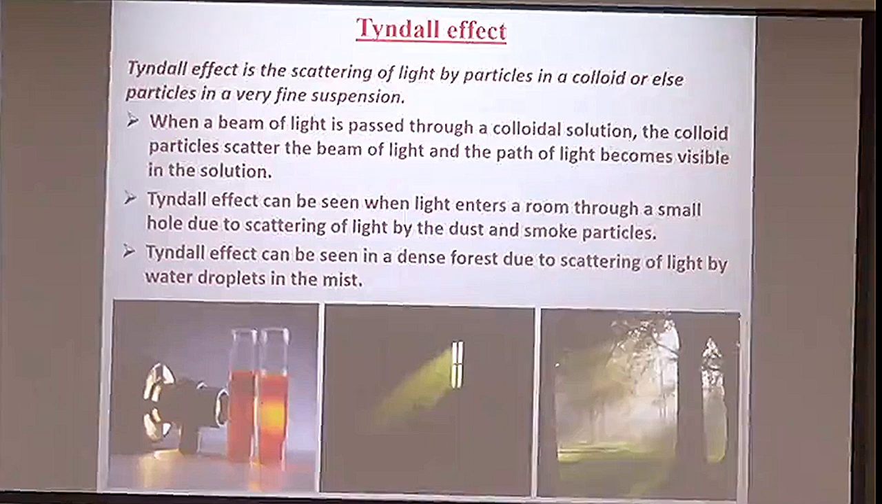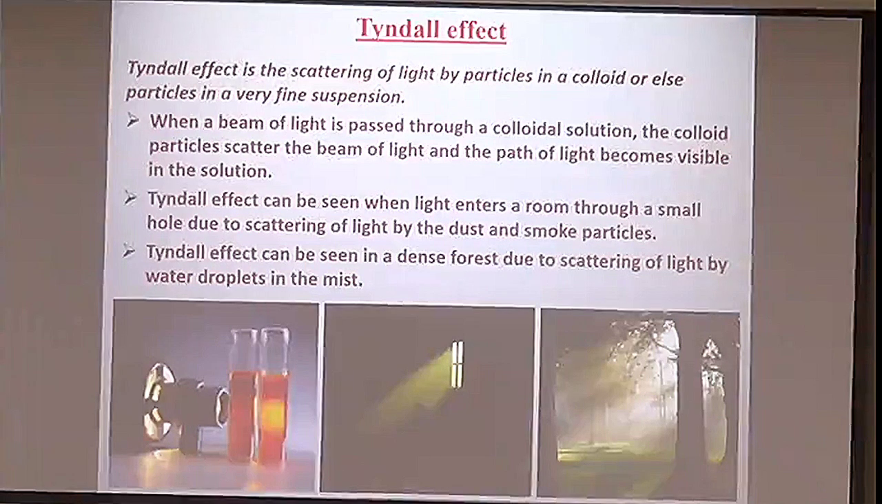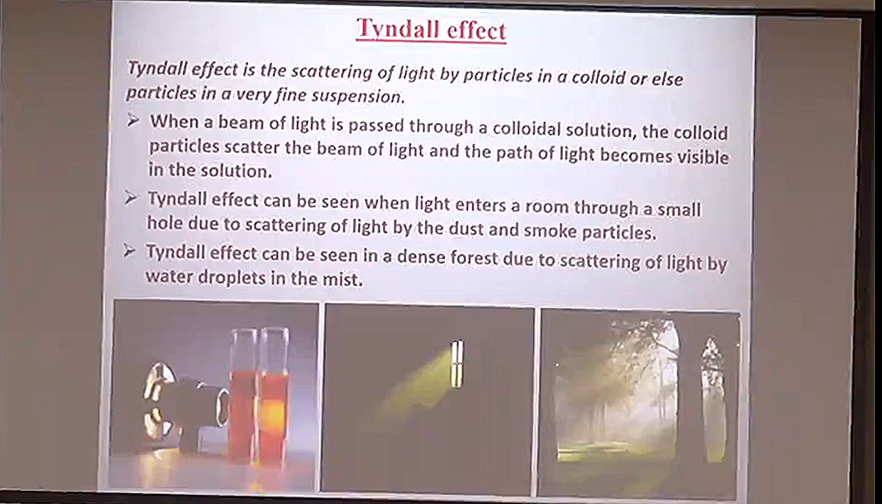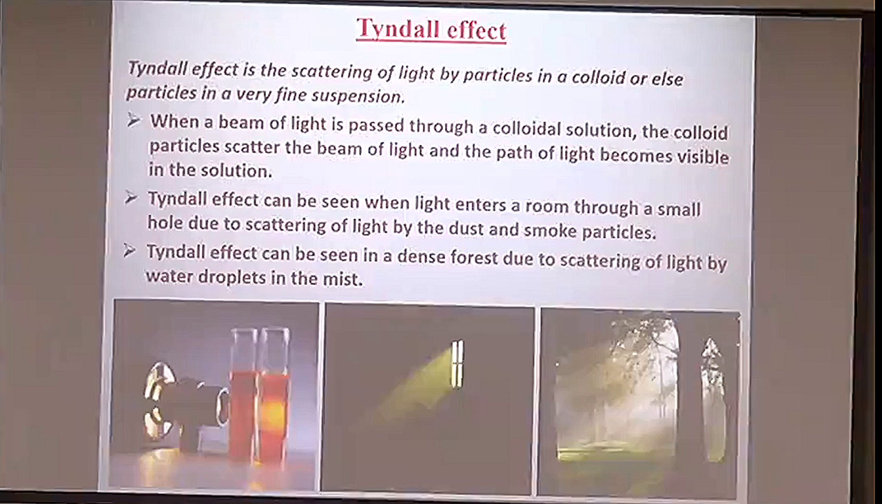So the examples of the Tyndall effect which you see in your daily life are when a beam of light enters a dark room through a window pane, you see dust particles scattered in air. And the other example is when there is a canopy of trees in a dense forest and a beam of light enters through that canopy of trees, you see the dust particles scattered in light. So these are the examples of Tyndall effect.